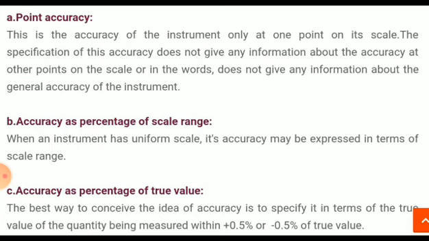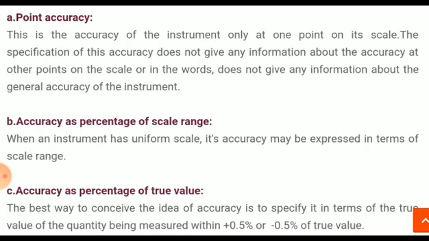Second, accuracy based upon the percentage of scale range. When the instrument has a uniform scale, its accuracy may be expressed in terms of scale range. Third, accuracy expressed as percentage of true value. The best way to conceive the idea of accuracy is to specify it in terms of the true value of the quantity being measured, that is, within plus or minus 0.5% of the true value. This statement means that as the reading gets smaller, so do the errors.